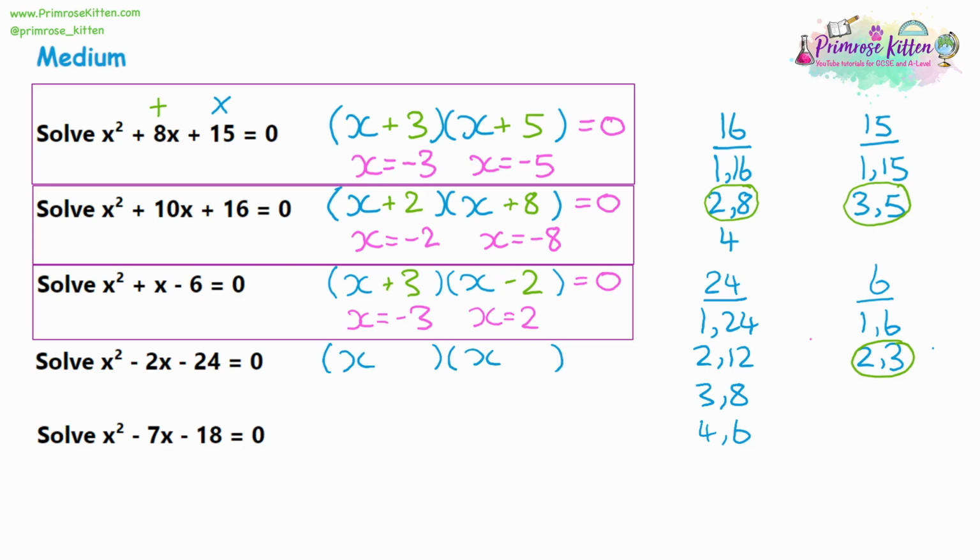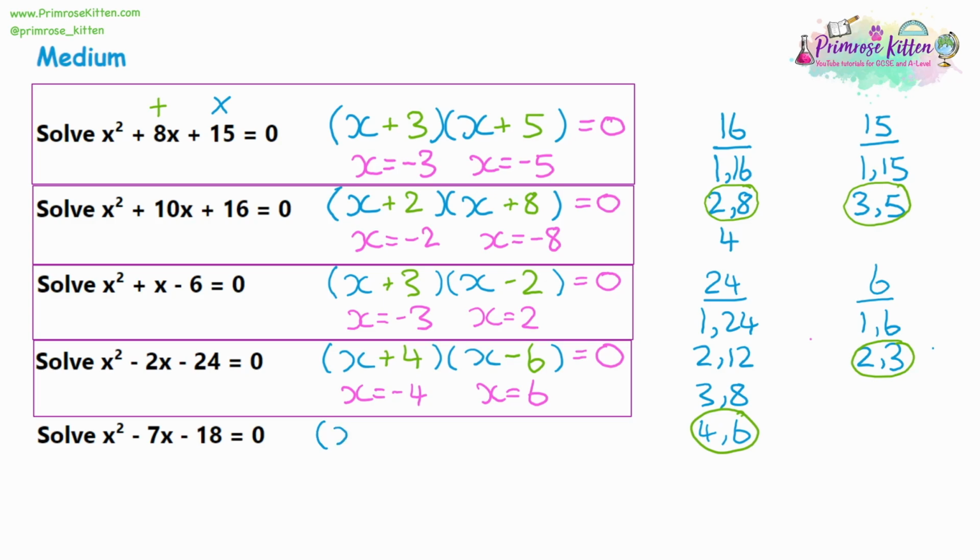Now we want to get a negative 2. So which ones of these could possibly give us a 2? Probably going to be a takeaway. So looking through the list, it looks like 6 takeaway 4 would give us 2. But then we've got to be very, very careful with the signs here. It's a negative 2x in the middle. We want a negative 2. So it would actually be a positive 4 take away 6 to give us a negative 2. So again, very, very careful with the signs. Then our answers, flip the signs, -4 and +6.